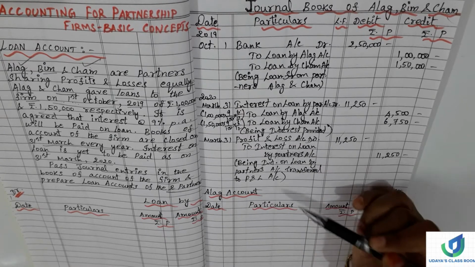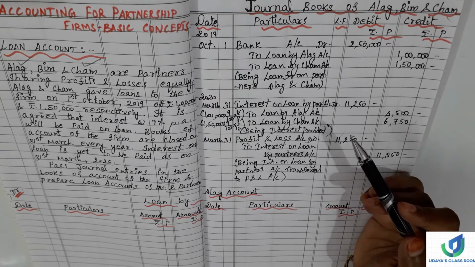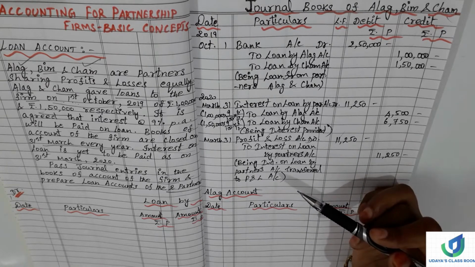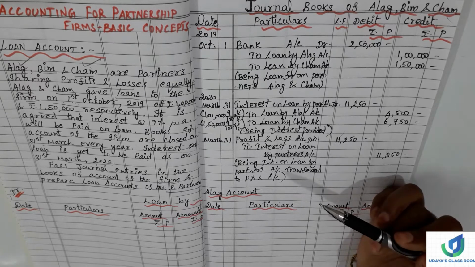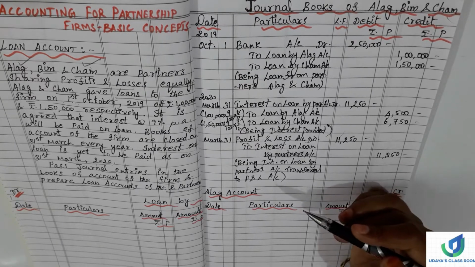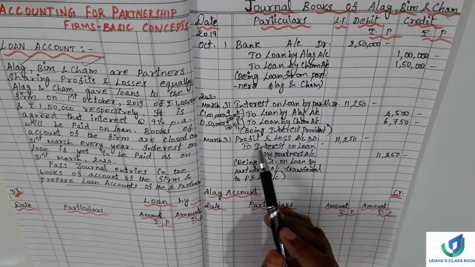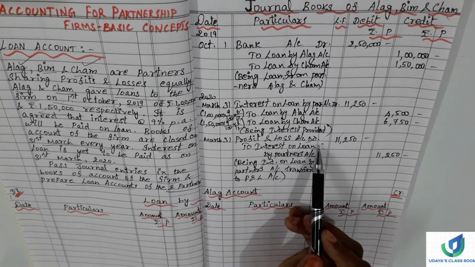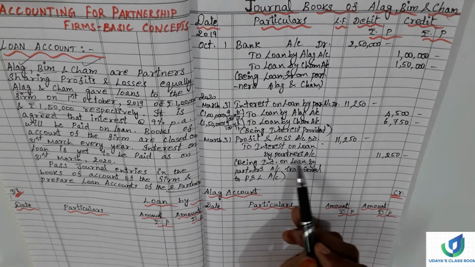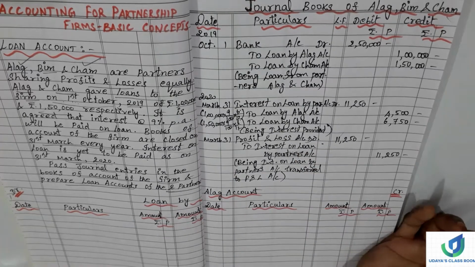because the firm has received a loan and the firm is paying interest for the loan what it has received, right? So ultimately it is a charge against the profit. It will reduce the profit of the firm. So that is the reason why we are debiting to the profit and loss account. So profit and loss account debit to interest on loan by partners account we are crediting. So the journal entries we have passed now.